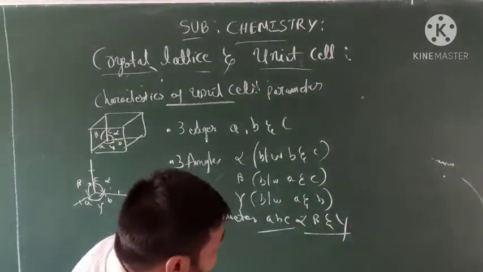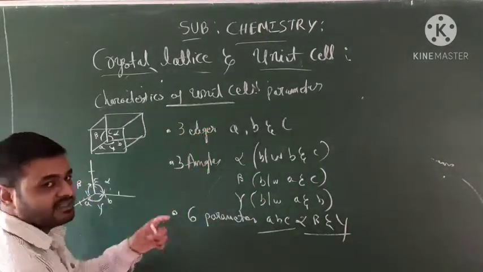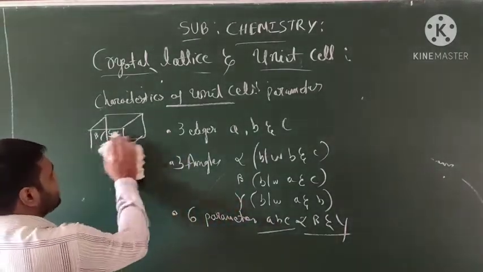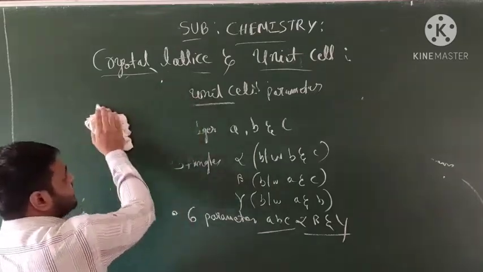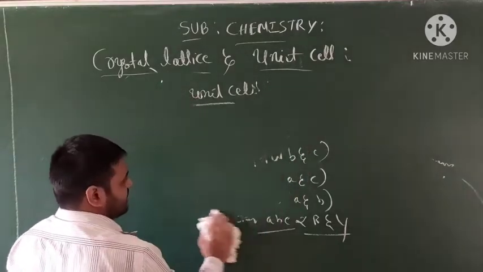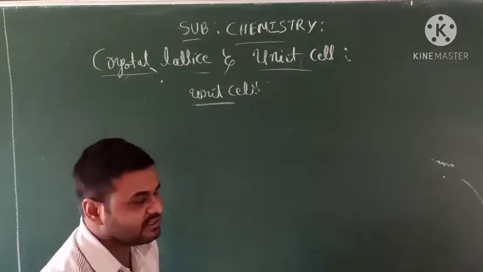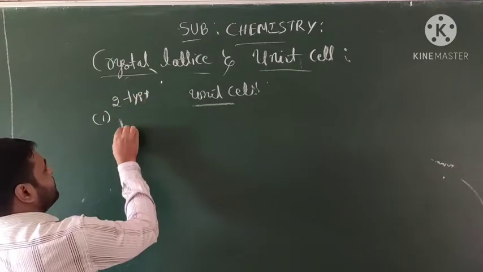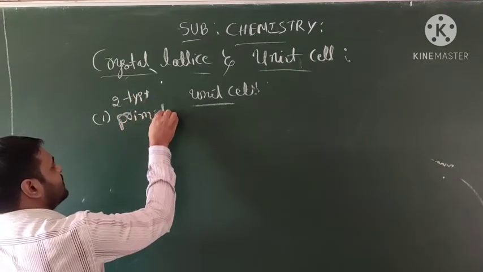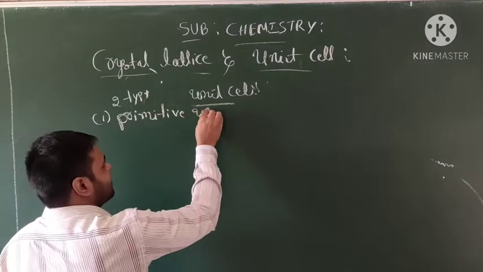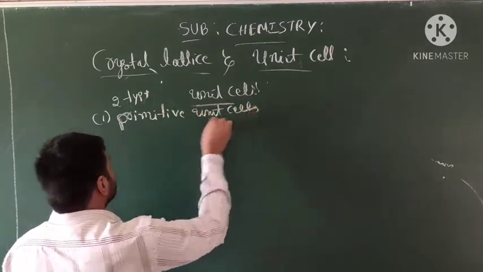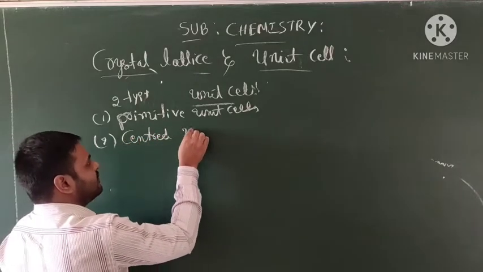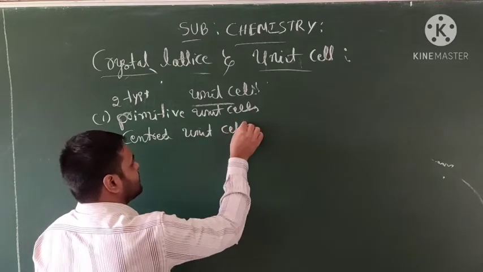Okay students. Next, unit cells can be classified into 2 categories. Which are those 2 categories? Unit cells are classified into 2 categories. First one, primitive unit cell, and second one, centered unit cell.